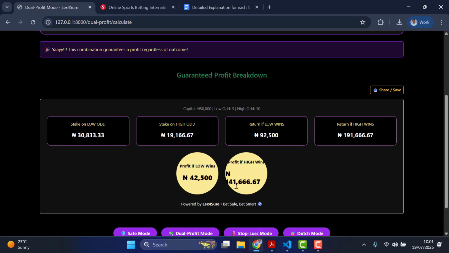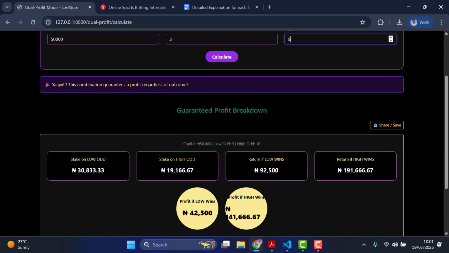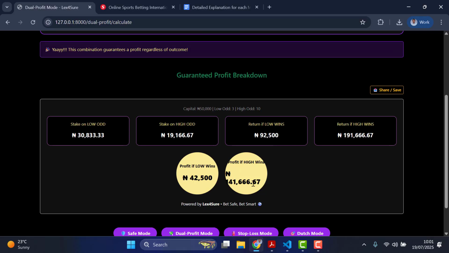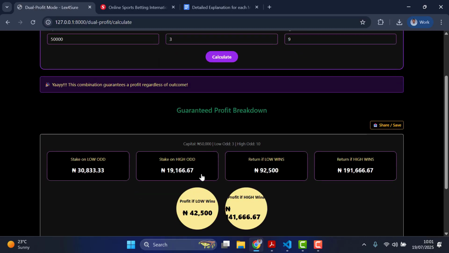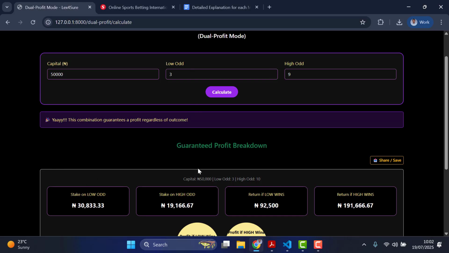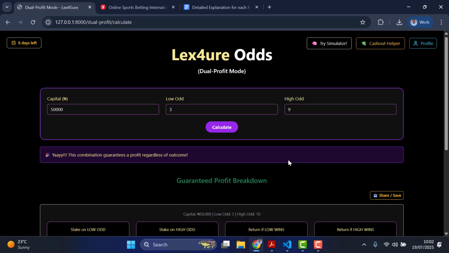So I got about 141 if this high odd should win. This would be the profit I'm going to get. But if this low odd, that's this low odd 3, should win, this will be the profit I'm going to get. It's also telling you to stake this amount for the low. Always input the decimal also when staking, so the math will be perfectly evaluated for you. So stake this amount, just click on it, then paste, and stake it for the high odd. So that is the summary of how this would work.